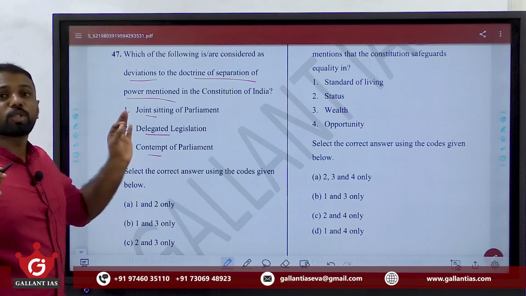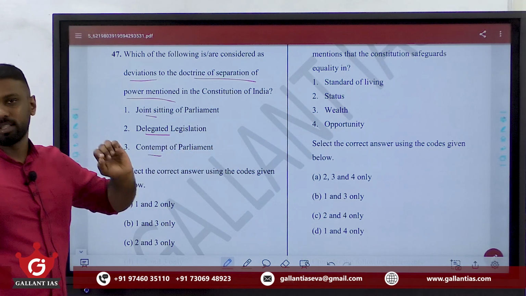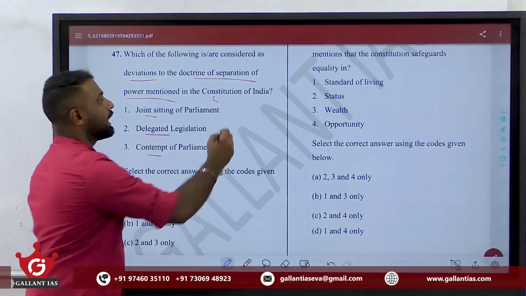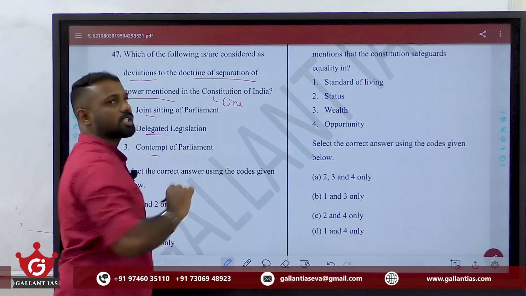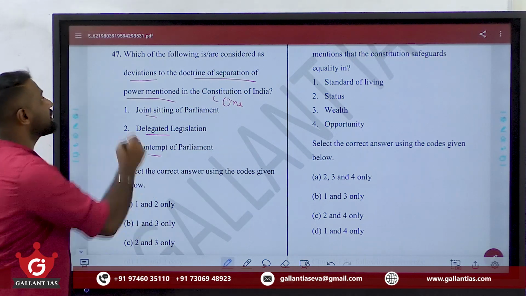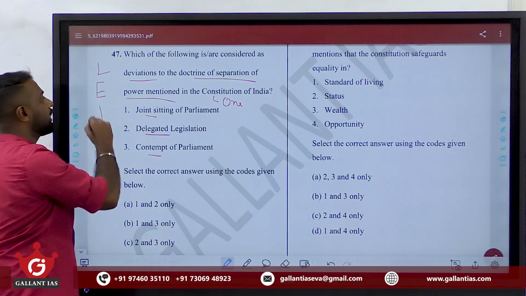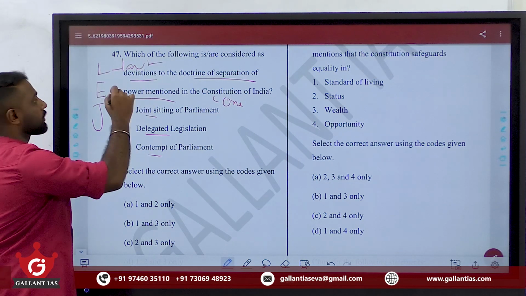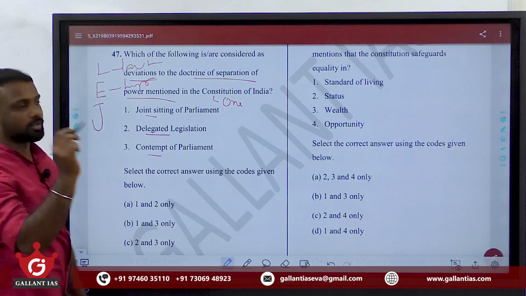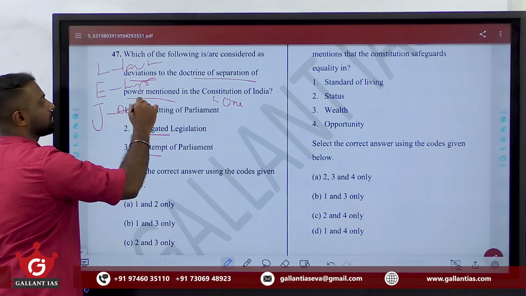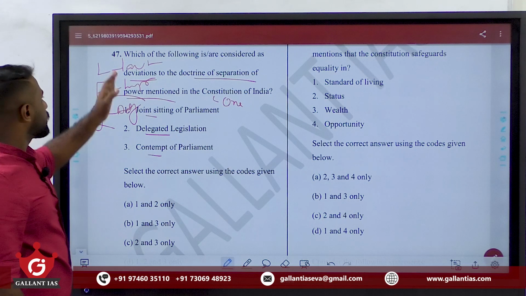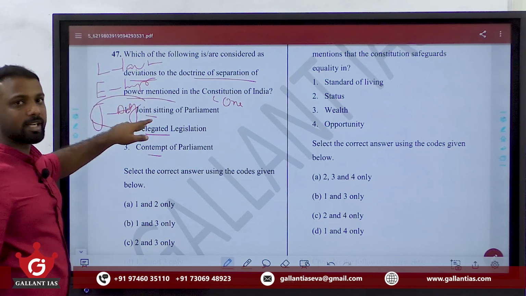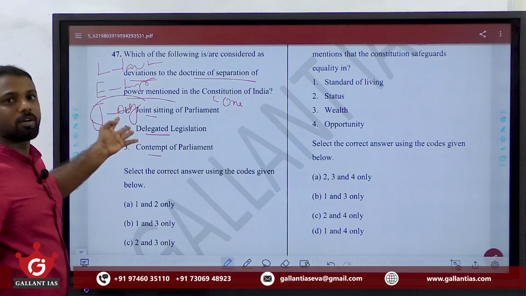Clear? So you must know what is meant by separation of powers. Separation of powers implies three meanings. First of all, a state has three organs, that is, legislature, executive as well as judiciary. Legislature means those who make laws, lawmaking. Executive means implementing laws. Judiciary means adjudicating laws, that is, our court system. So lawmaking is done by the legislature, implementation by the executive, and adjudication, giving punishments or settling disputes, by the judiciary only.